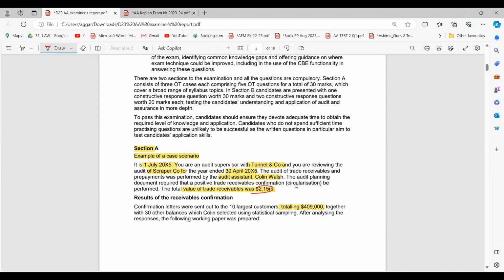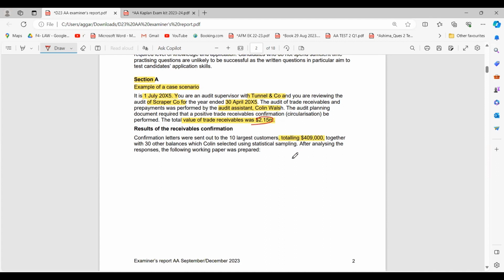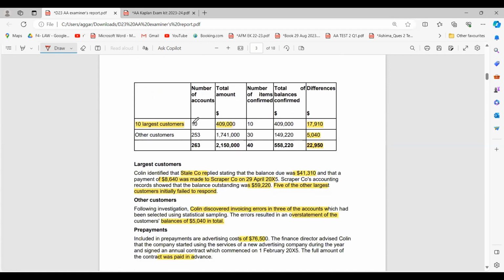The confirmation letters were sent out to the 10 largest customers, totaling $409,000, together with 30 other balances, which were selected using statistical sampling. So 10 largest and 30 other balances were there. After analyzing the responses, the working papers were prepared. As we said, there are 10 large customers, total number of accounts 10, total amount was this, amount confirmed was this, total of the balances confirmed, and the difference arising is this. Then other customers were 253 and their balances were as below. Now let's read one by one.